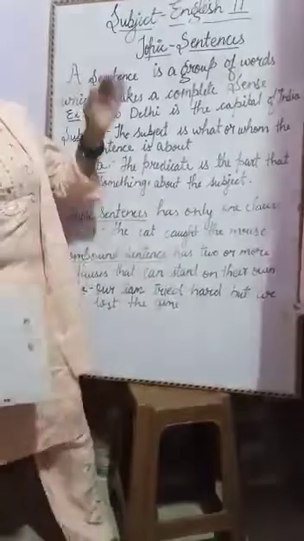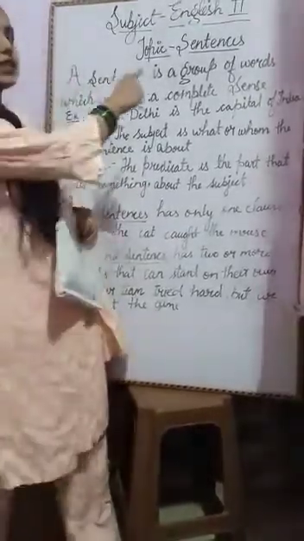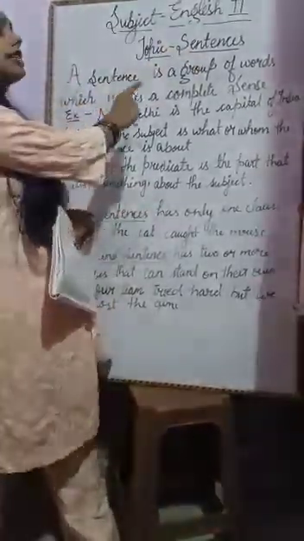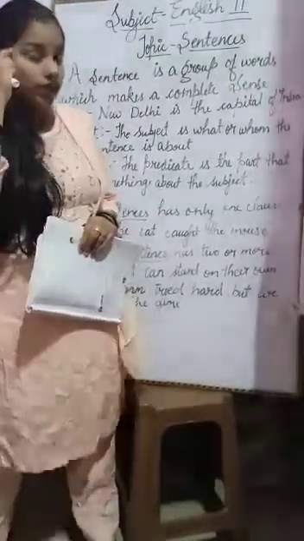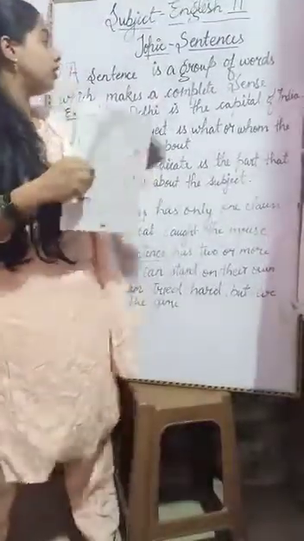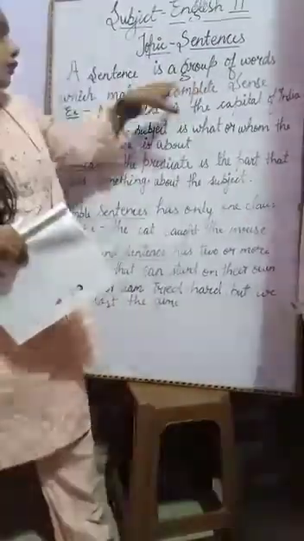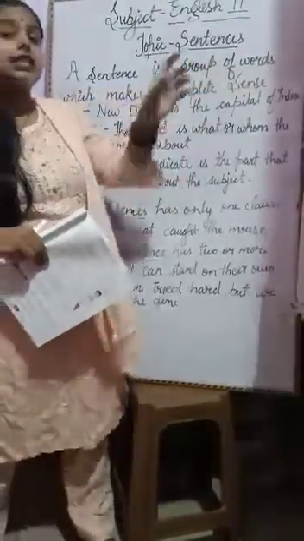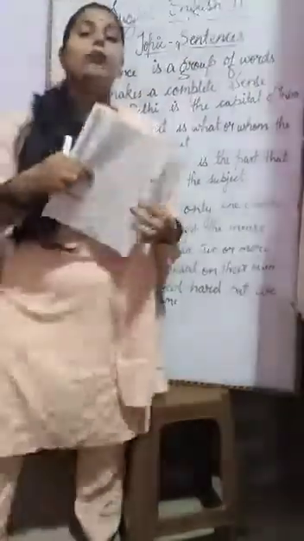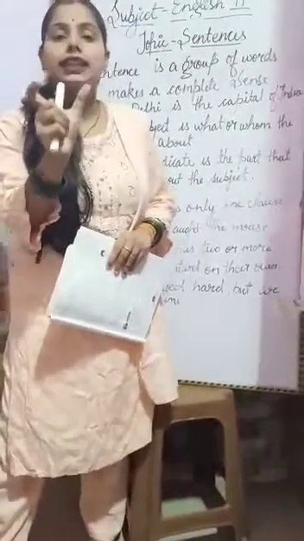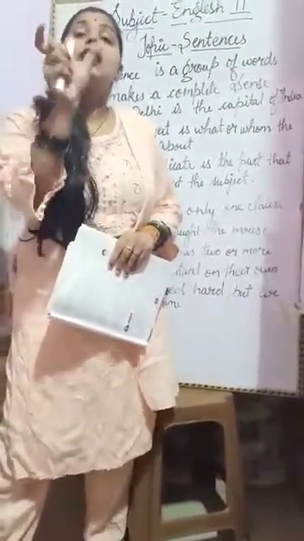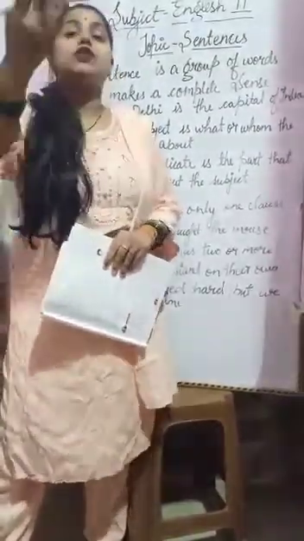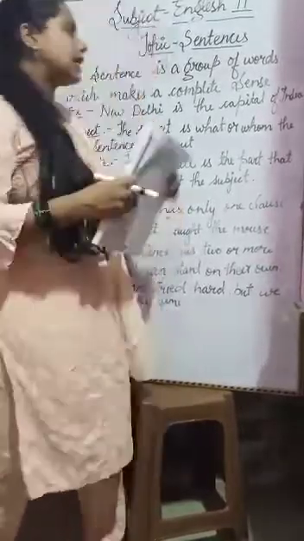This is the definition. A sentence is a group of words which makes a complete sense. This is a very important thing: when you make any sentence, it has to give you proper sense, complete sense.